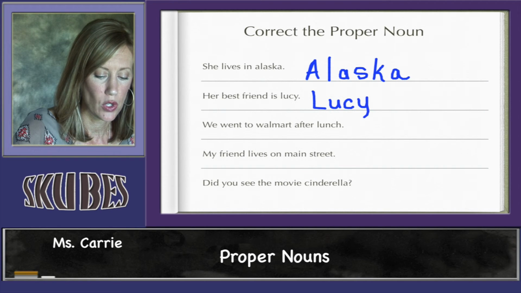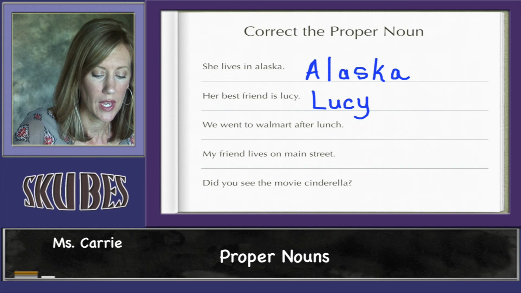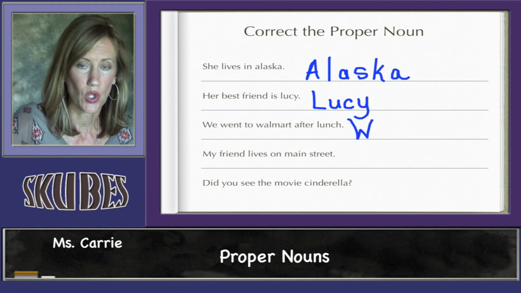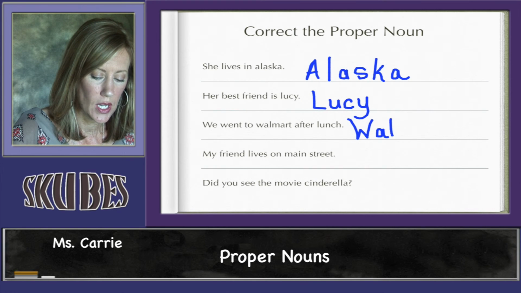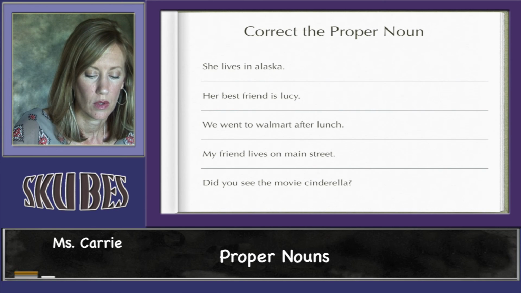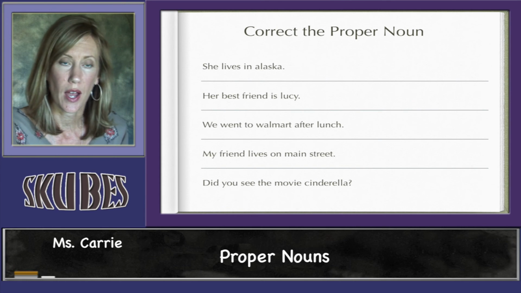We went to walmart after lunch. Walmart is the name of a store, so we need to make that capital because Walmart is a proper noun. My friend lives on main street. Well, Main Street is the name of a street, so we need to make Main and Street capital. Main Street is a proper noun.